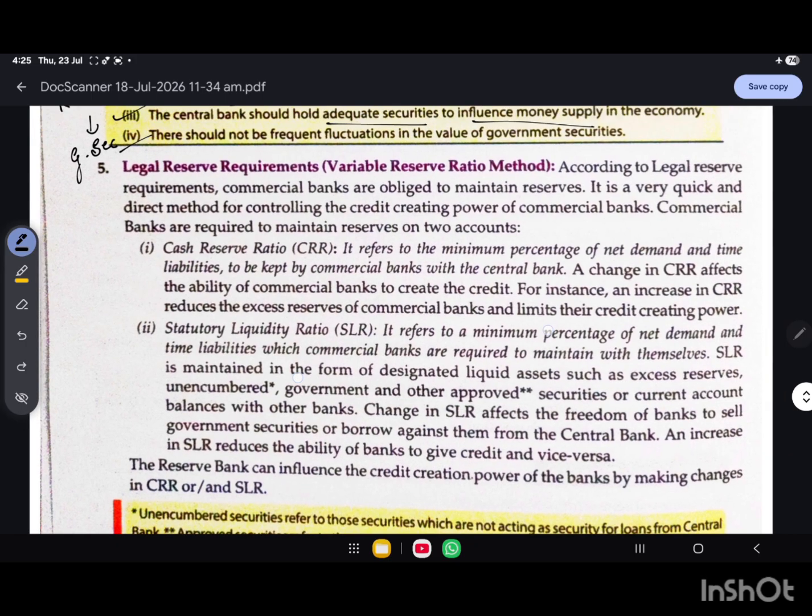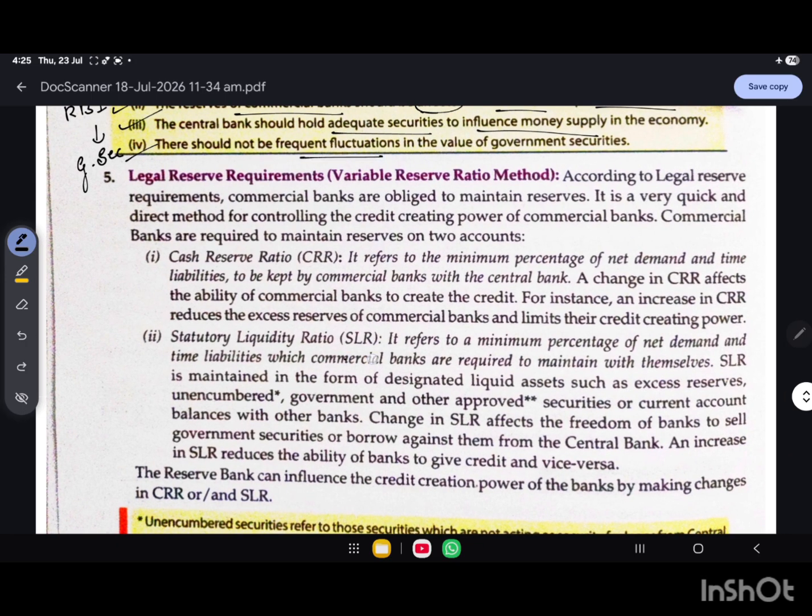And the fourth condition is there should not be frequent fluctuations in the value of the government securities. That means if the price of the government securities changes rapidly every day, banks may hesitate to buy or even sell them. So a stable price will make the OMO effective.